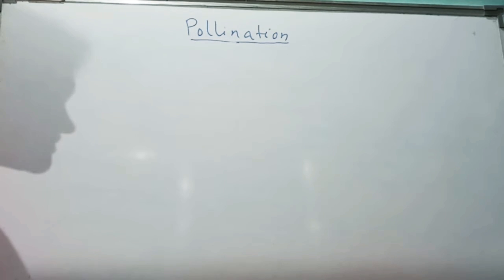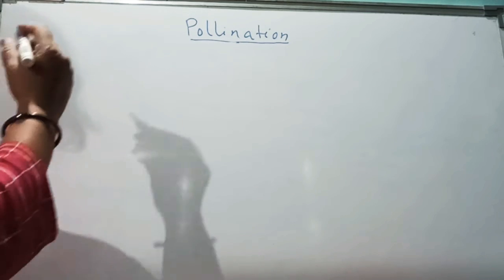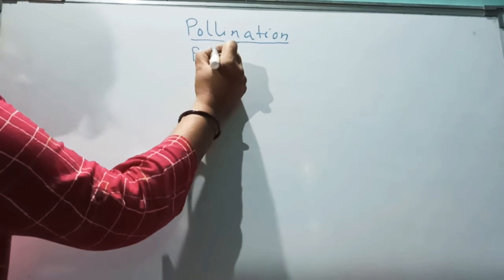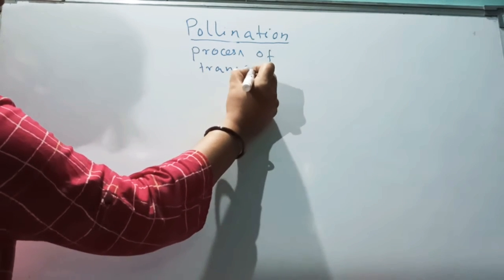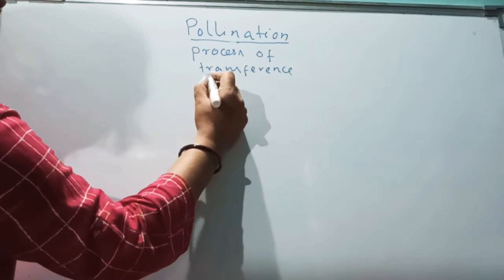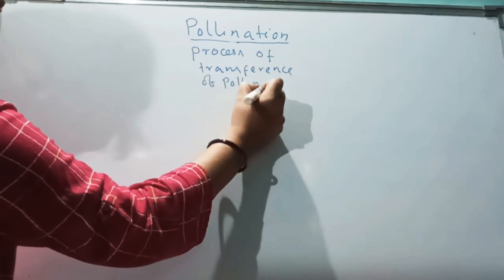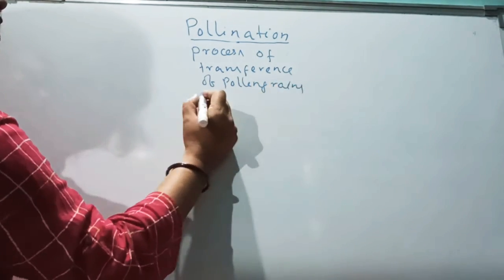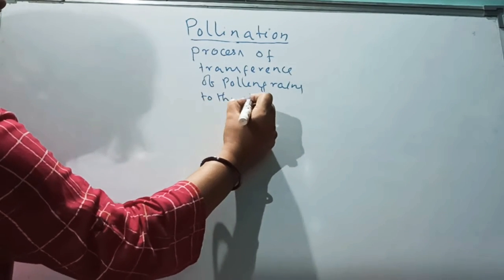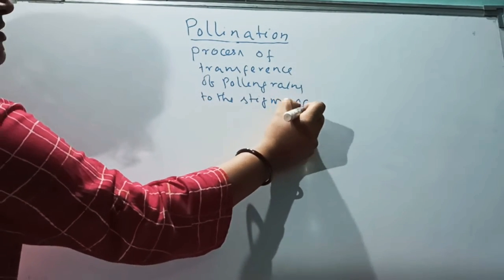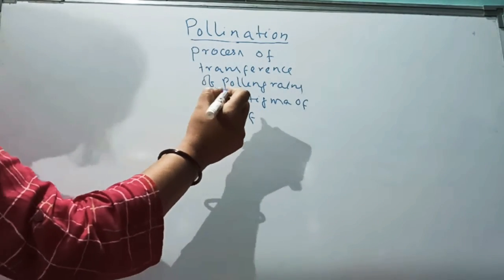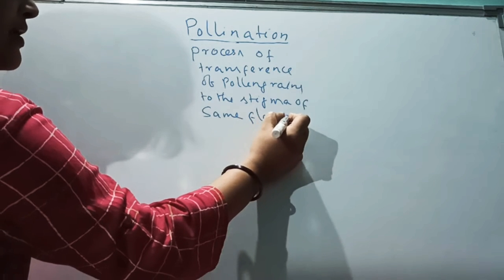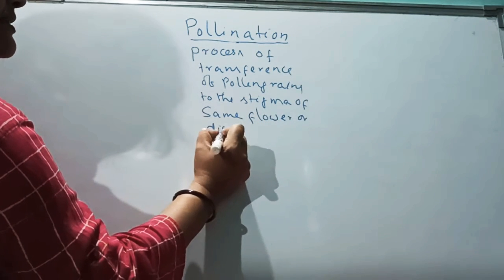Today we will study pollination. What is pollination? It is the process of transference of pollen grains to the stigma of same flower. Mind it. Now note it. Same flower or different flower.